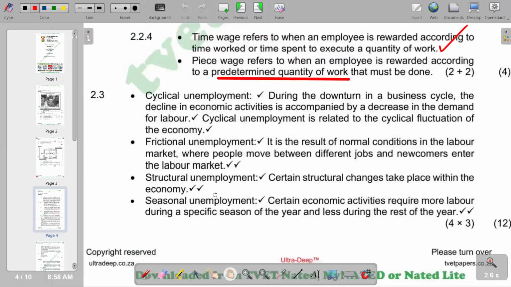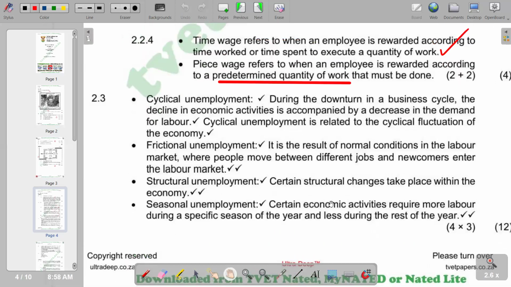Then we go to seasonal unemployment, which depends on seasons. We are saying certain economic activities require more labor during a specific season of the year and less during the rest of the year. So this is what we have on the types of unemployment.